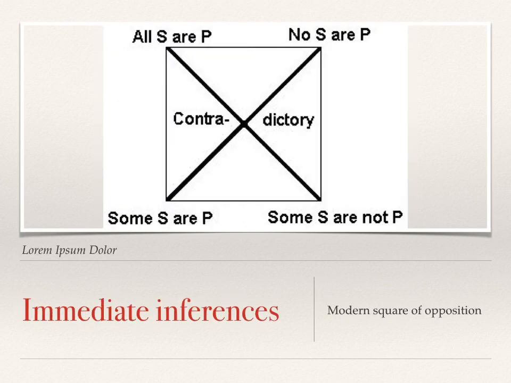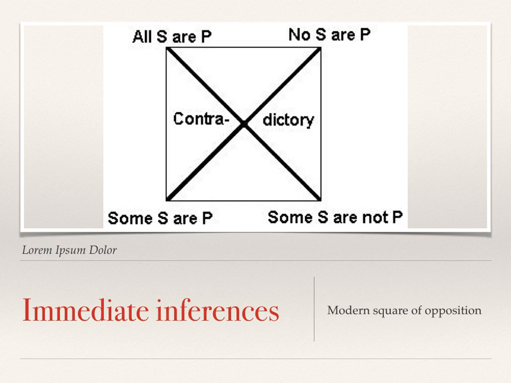So, speaking of inferences, one of the things that logicians discovered primarily during the height of the Middle Ages was that there are certain contradictions between these A, E, I, and O type propositions. And basically what a contradiction is, is that if the one is true, as we can look at the top left, all S are P, its contradiction is some S are not P. So if all S are P is true, then some S are not P would be false.